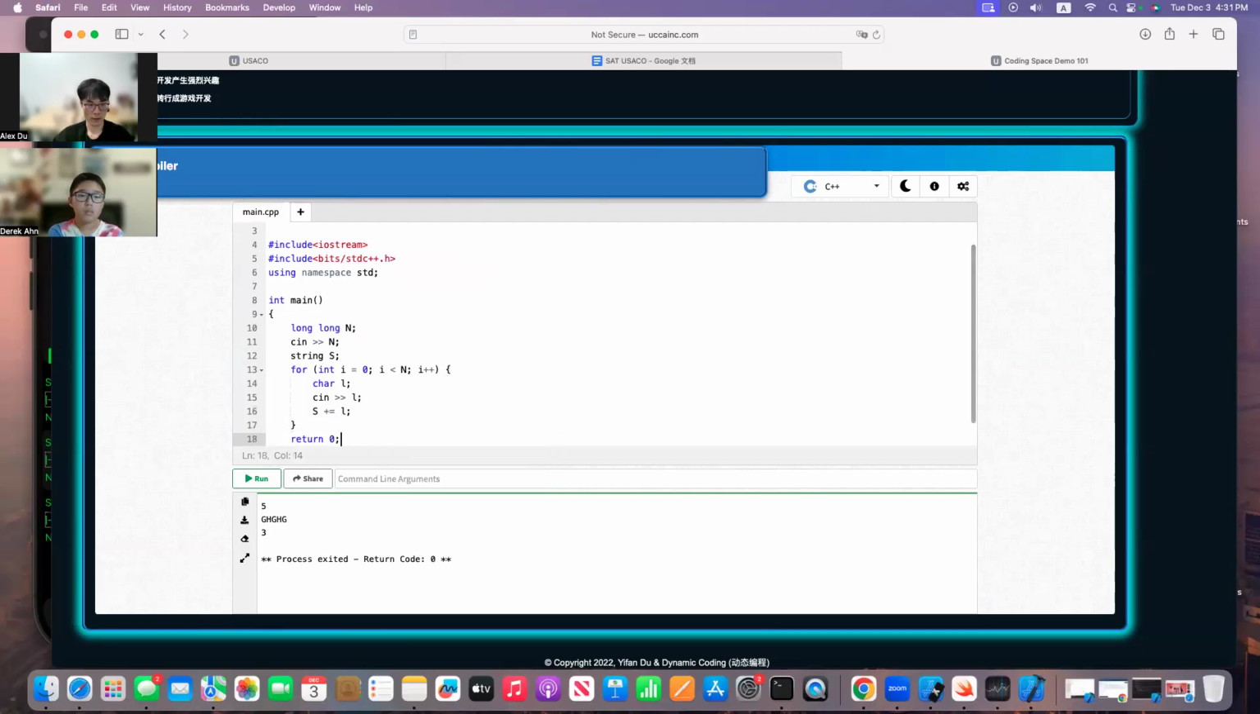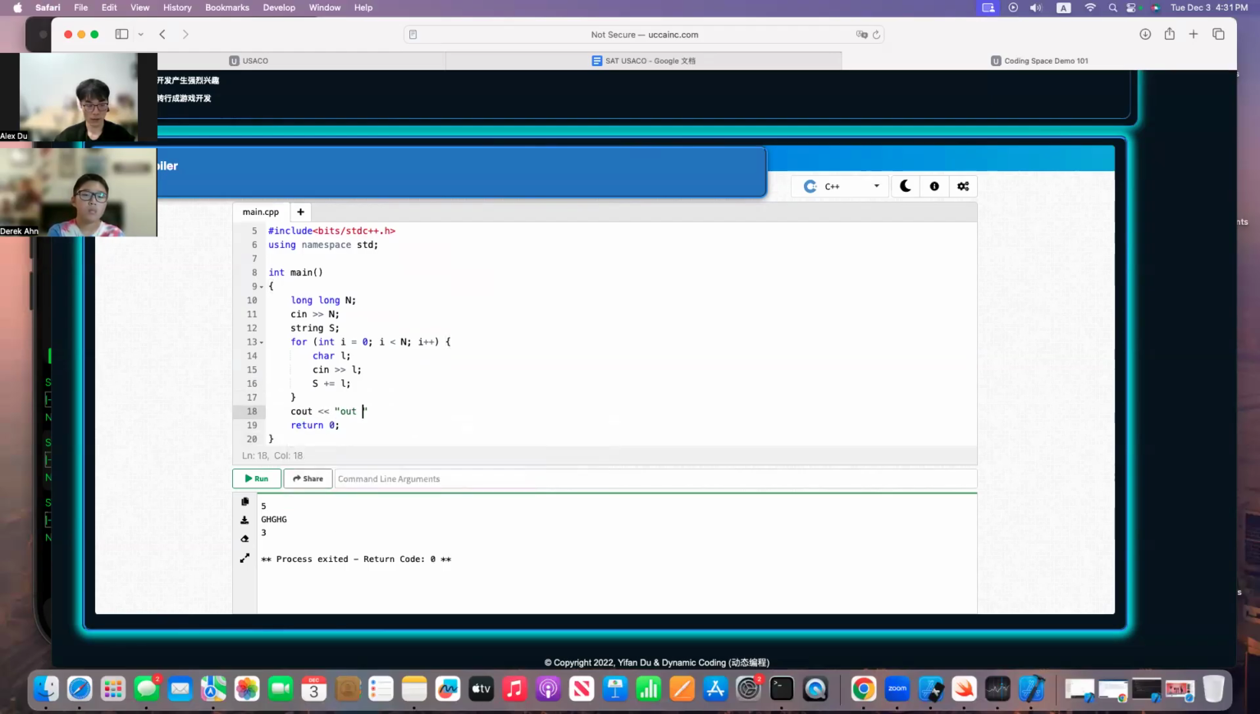Then when everything is done, what you can do next is check the input, so you just output s here. Then you run the code and check if it works. You enter 5 here, and then the string, and wait a bit. It outputs the string, so your input is good and you're ready to go.